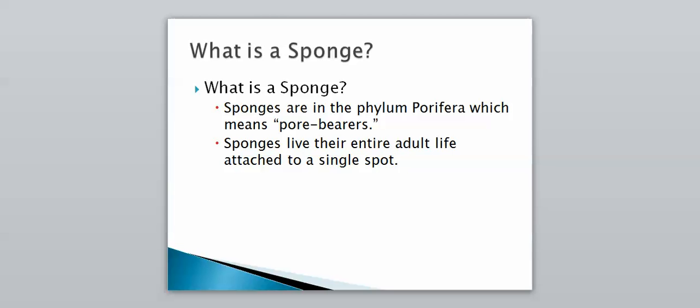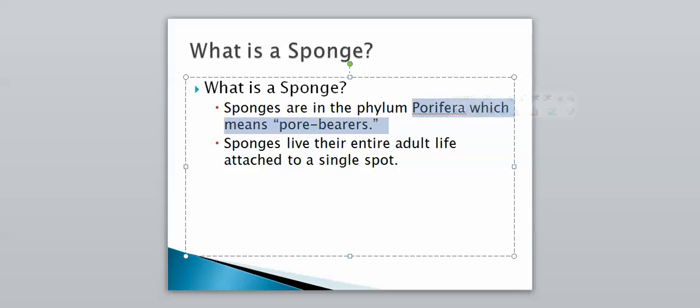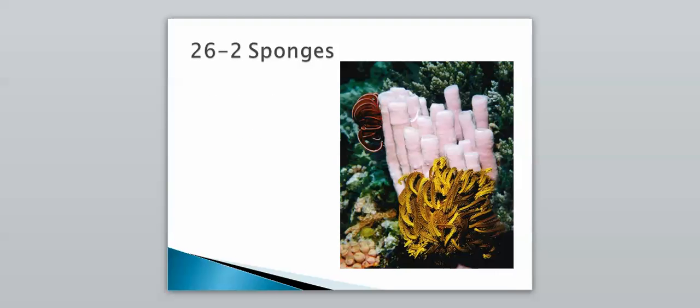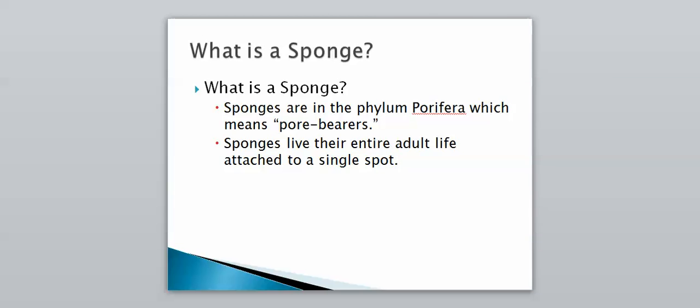You're going to need to know what Porifera means. It means that they have pores, they are pore bearers. And sponges will live their entire adult life attached to a single spot. So again, not all animals have to move, but we're going to have to look at why in fact sponges are classified as animals, because when we look at them, just that picture right there, it doesn't exactly scream animal, more looks like a plant probably, but it is in fact classified as an animal.